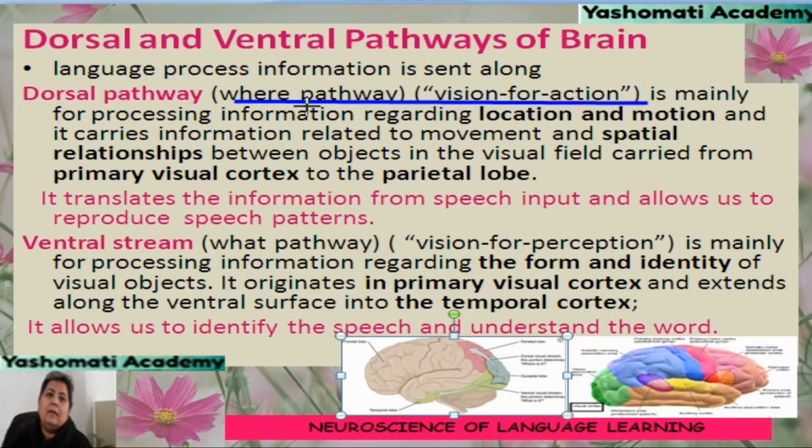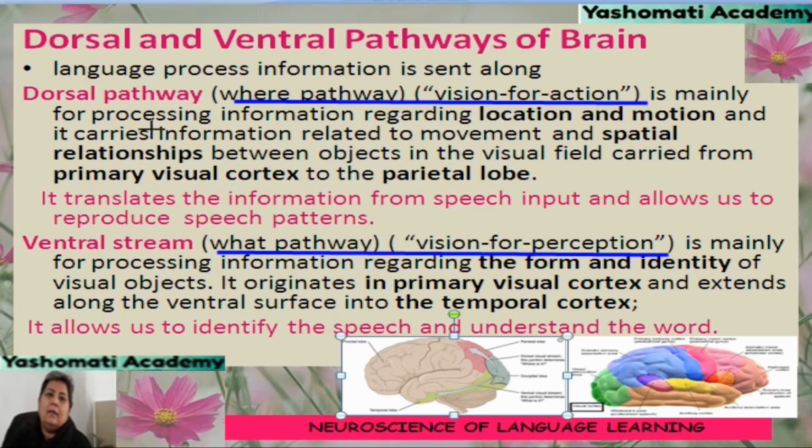So, whatever we see, where it is located, where that object is located and what is its relation with other objects in the spatial environment, that is the information which is transferred by the dorsal pathway. Whereas the ventral pathway is the what pathway or vision for perception, or how we perceive what we are seeing.